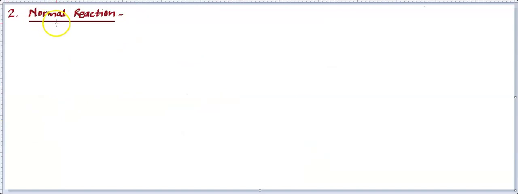The next force that we will be dealing with is the normal reaction. Generally, we denote it as N for normal reaction. Sometimes I will write NR for normal reaction, avoiding N, since N is generally used for Newton. So if you want to avoid the confusion, you can write a small r so that it becomes normal reaction.